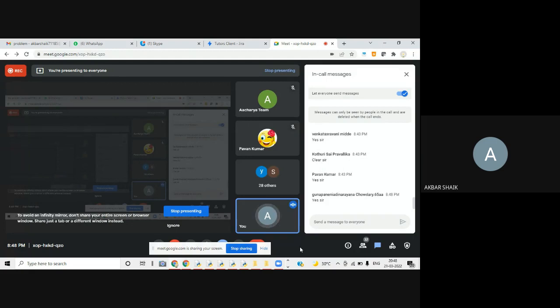Please respond in the chat box, understood or not. What is meant by try block? What is meant by finally block? What is meant by else? Madhavi Reddy, you want anything?